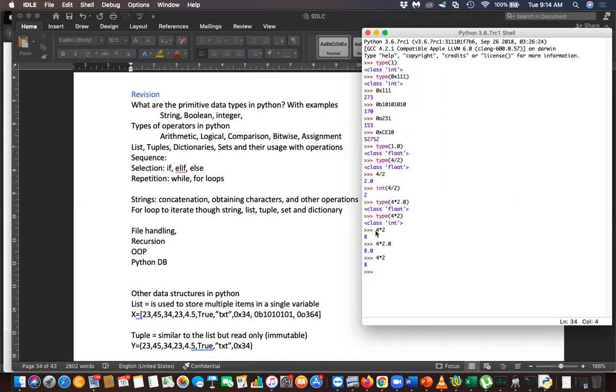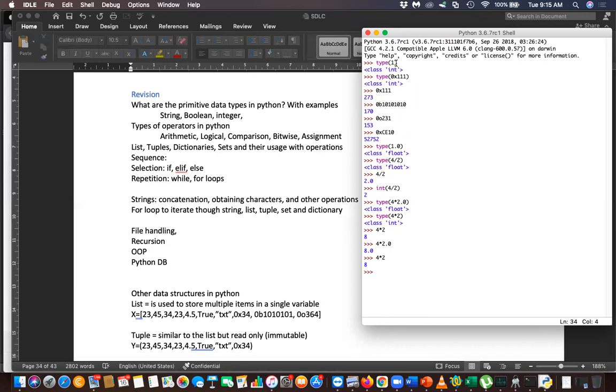So that's the behavior. Please note that division will result in floating point numbers, but multiplication will not result in floating point numbers unless you have used a floating point number to multiply. How to represent decimal? No, it's just the number naturally.